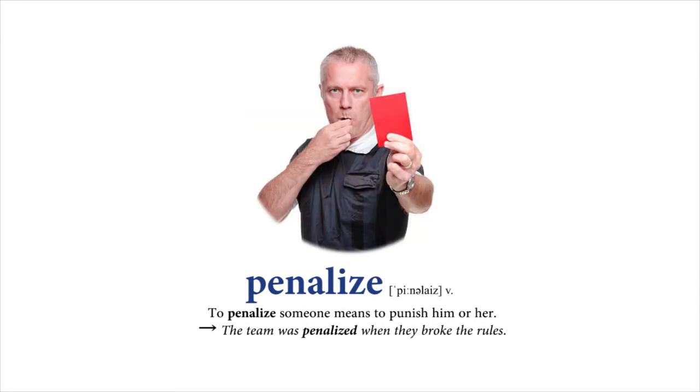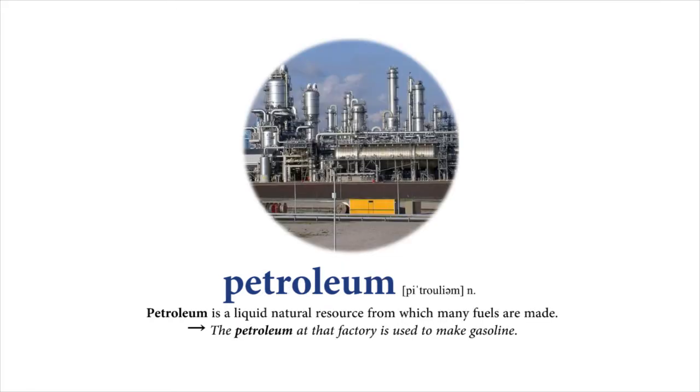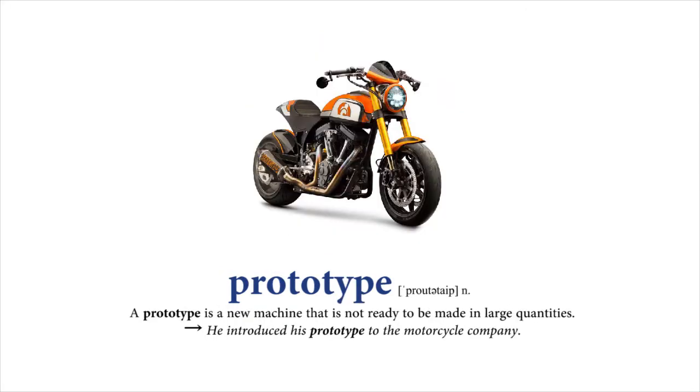Penalize. To penalize someone means to punish him or her. The team was penalized when they broke the rules. Petroleum. Petroleum is a liquid natural resource from which many fuels are made. The petroleum at that factory is used to make gasoline. Prototype. A prototype is a new machine that is not ready to be made in large quantities. He introduced his prototype to the motorcycle company.